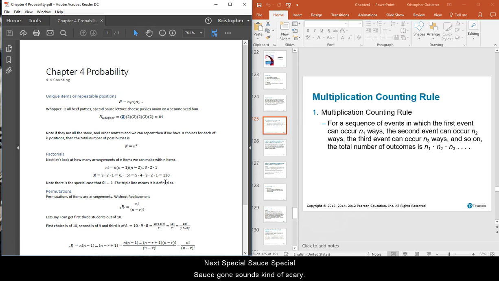Next, special sauce. Special sauce sounds kind of scary, so we might say no to the special sauce. So special sauce or no special sauce, again 2. Lettuce or no lettuce. Cheese or no cheese. Pickles or no pickles. Of course you want pickles. Pickles are awesome. And onions or no onions. Now, this gives us 2, 4, 8, 16, 32, 64 different ways in which we could have the Whopper. Note also that 64, 128, 256, we're just 4 away from having that. And 4 is simply 2 other choices.